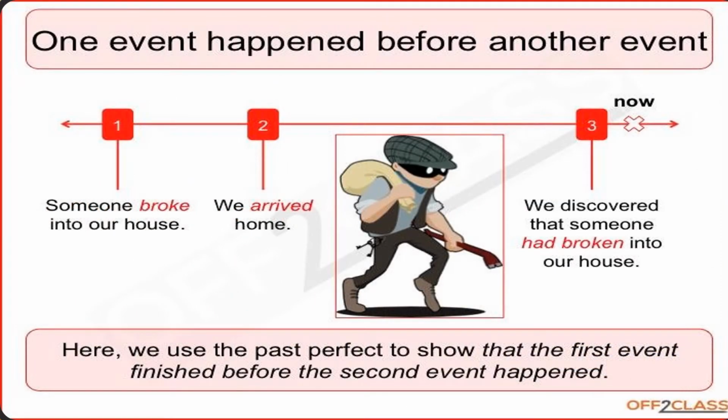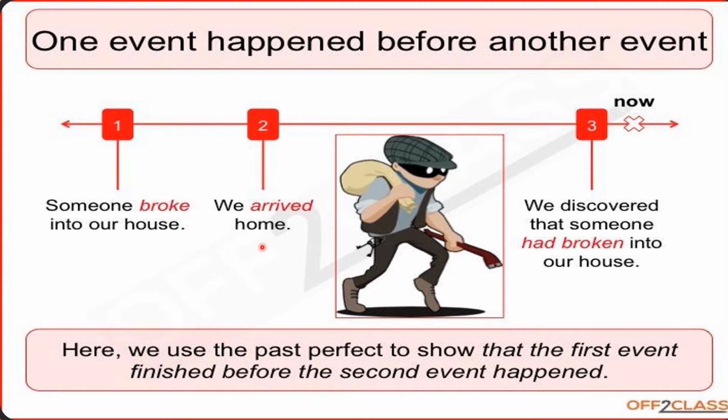Now let's see how past perfect tense is formed. Past perfect tense is formed when one event happened before another event. Let's take an example, like in this number one example, you have seen that someone broke into a house. So this is the first event, and the second event, we arrived home.